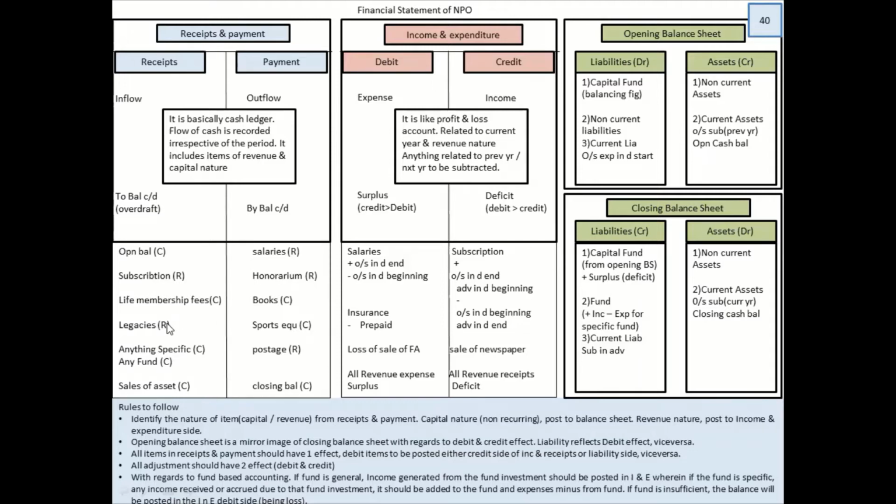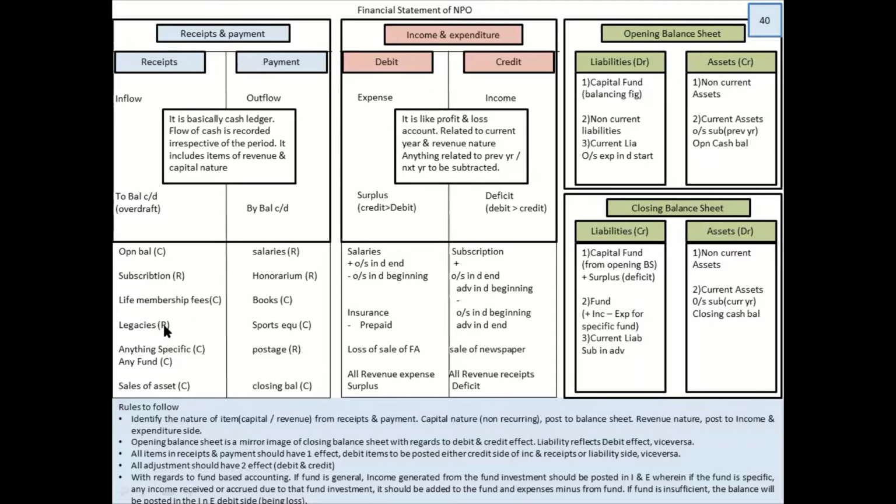Next item is legacy. Legacy is something which you inherit from your ancestor. So students usually consider legacy as capital nature, stating that, sir, we might get the property of our father only once. We will not keep on getting it. The logic is right that legacy might be something which you don't get every time.